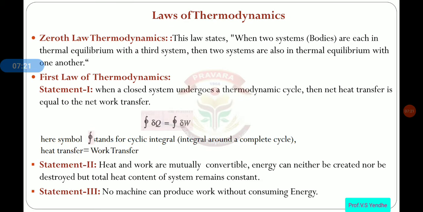Then the third statement: no machine can produce work without consuming energy. We cannot produce such a machine, or there may not be any such machine which can produce work without consuming heat energy.